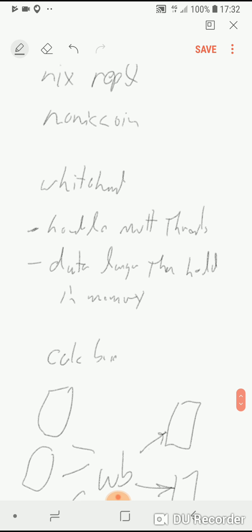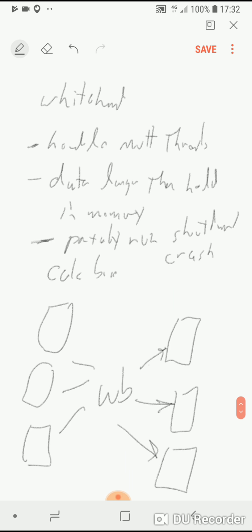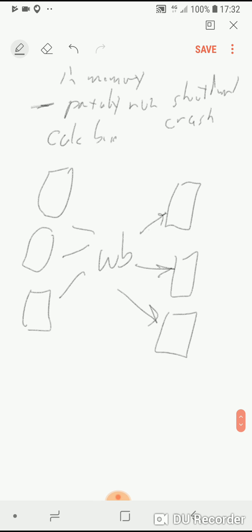The other thing is that it can be partially run and then shut down or crash and then pick up where it left off. So it has a permanence. The input data goes into Whiteboard and does these calculations, and it might take a long time. If it's a blockchain, going through possibly hundreds of gigabytes of data, it's going to take a long time.